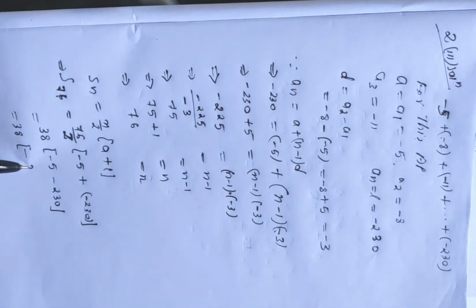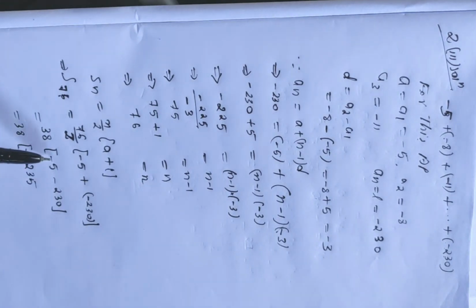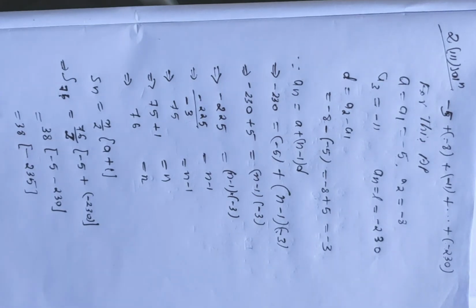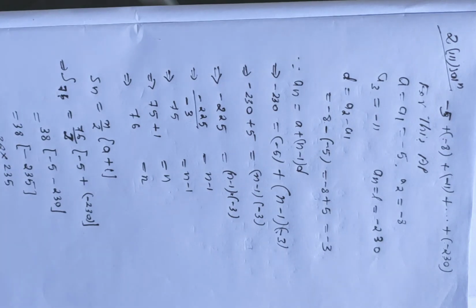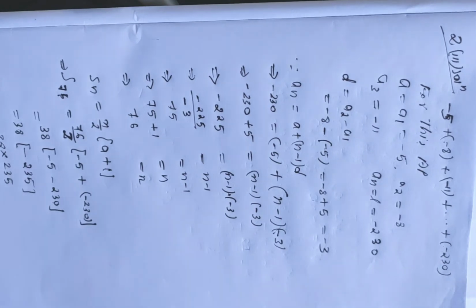Now this one, the minus sign will remain negative, and minus plus makes it 235. So the minus sign remains negative, and the number we add: 230 plus 5 is 235. Now 38 into minus 235. Next we have to multiply these two numbers: 38 into 235 is minus 8930.